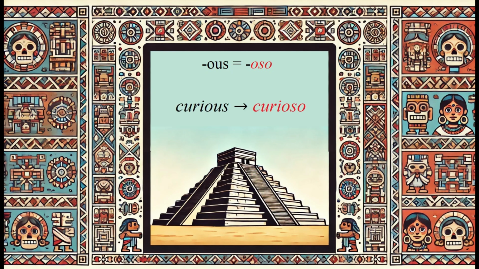Take a look at this. Curious becomes curioso. See how easy that is? Let's try another one. How do you think one says famous? Famoso. And now try delicious. This becomes delicioso.